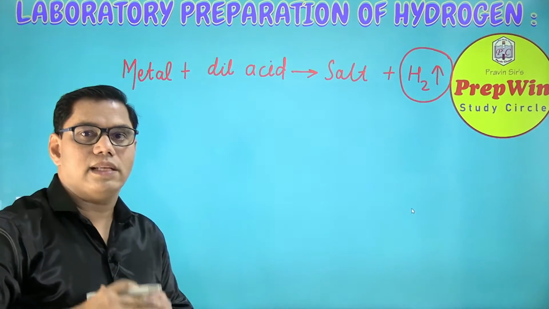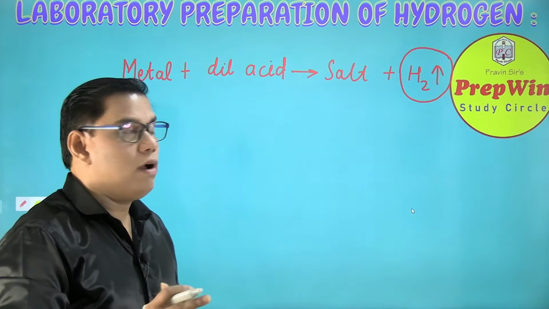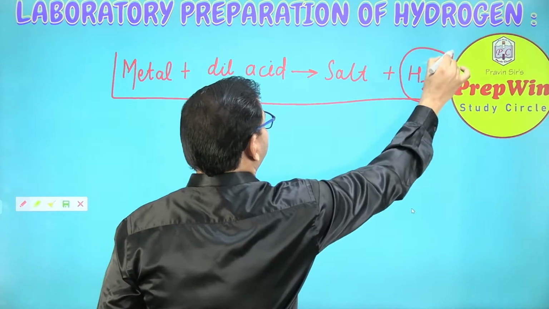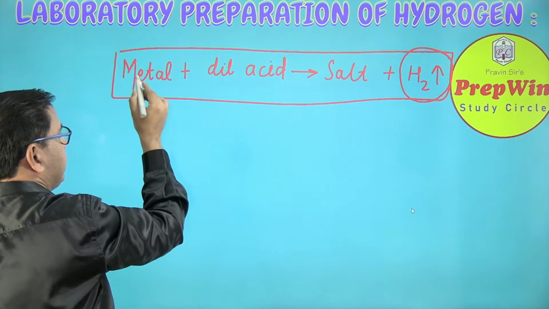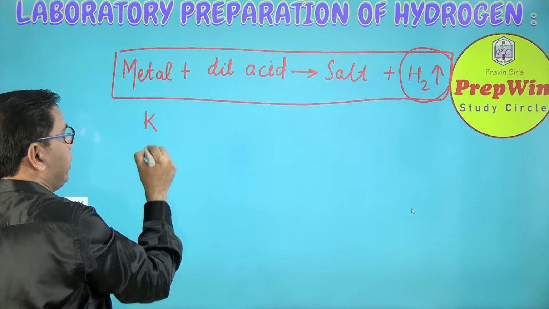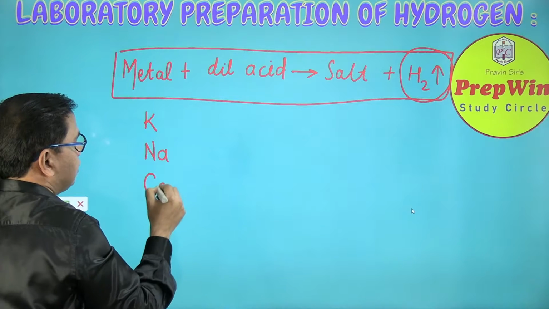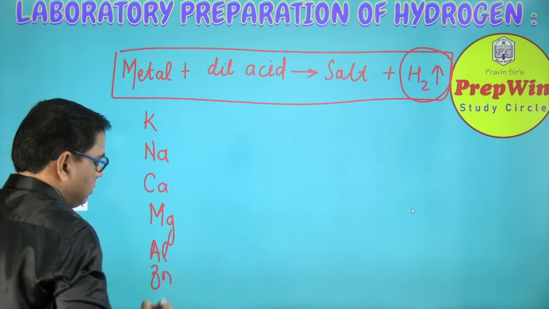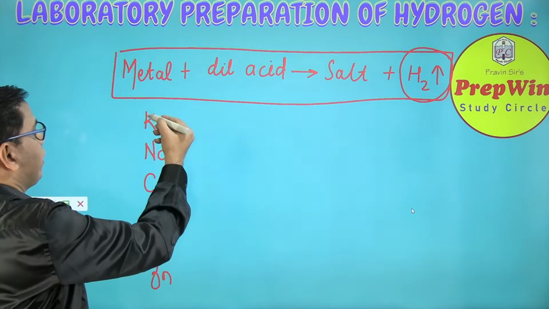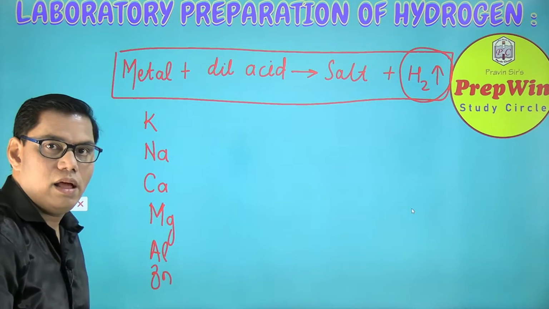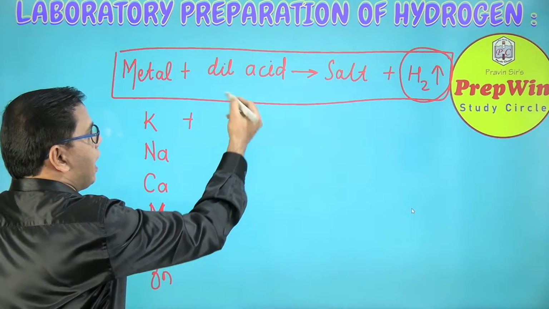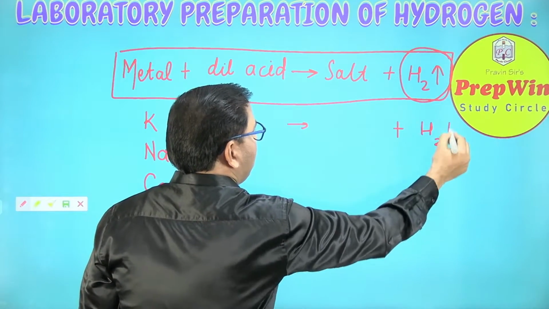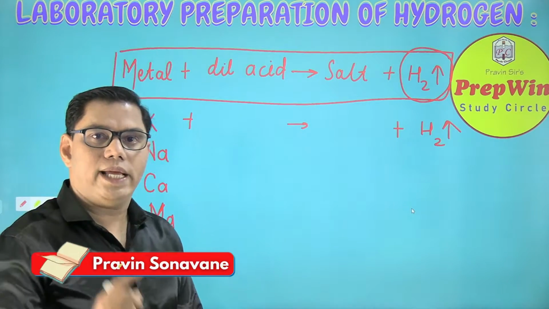So to understand this laboratory preparation of hydrogen gas, first and foremost is that you have to understand this word reaction. How do we prepare hydrogen gas in laboratory? We have an option of potassium, sodium, calcium, magnesium, aluminium, zinc, etc. Okay, कैटरीना कार मांगे ऑल्टो जेन फरारी. So this metal will react with some dilute acid which will give you one salt plus hydrogen gas will be evolved. Easy, super easy. Let's continue.